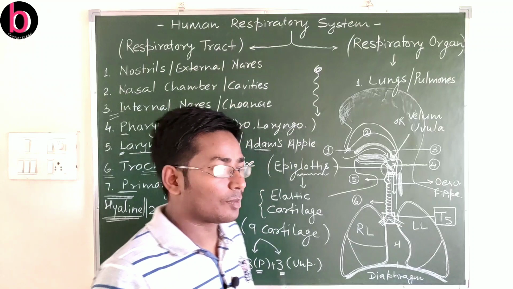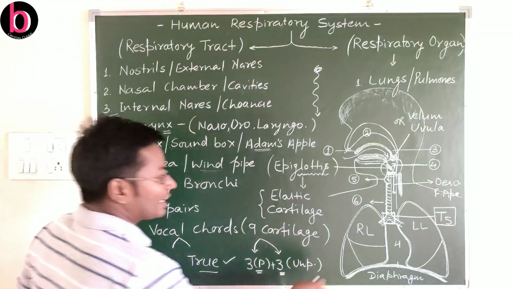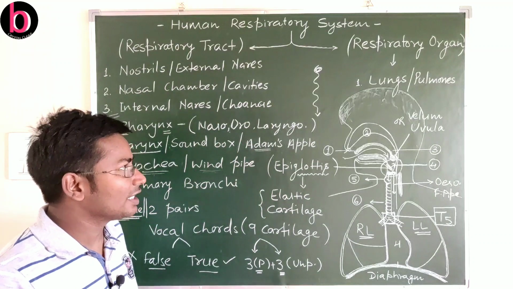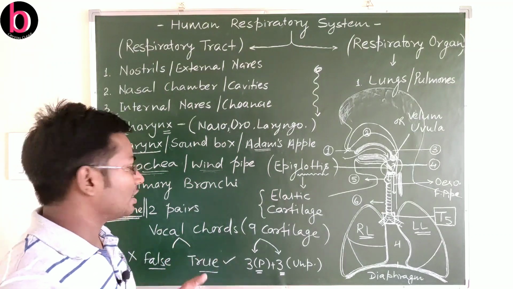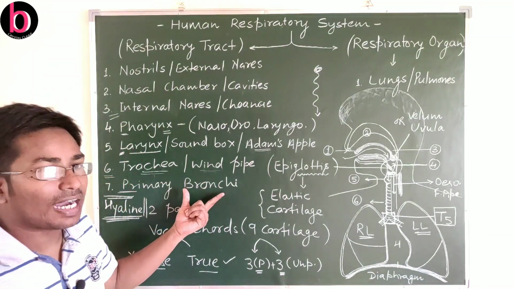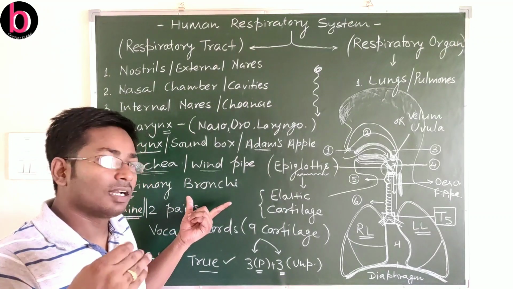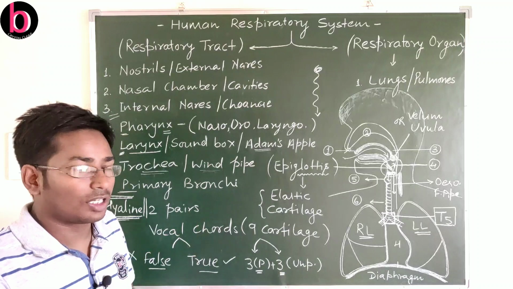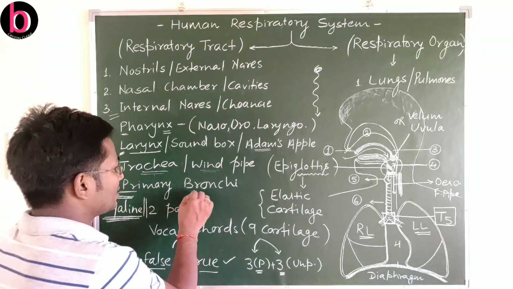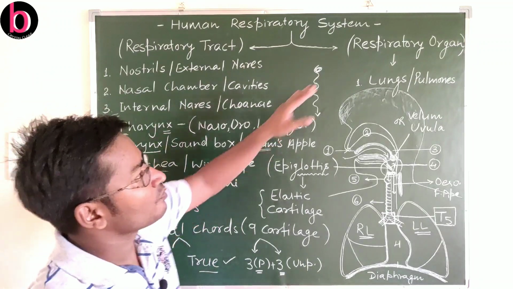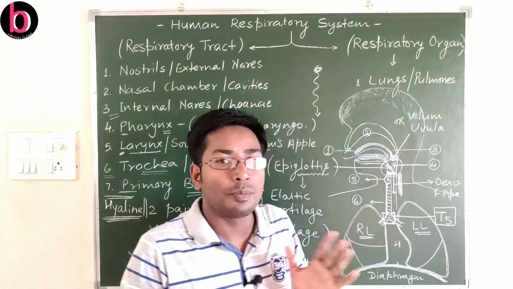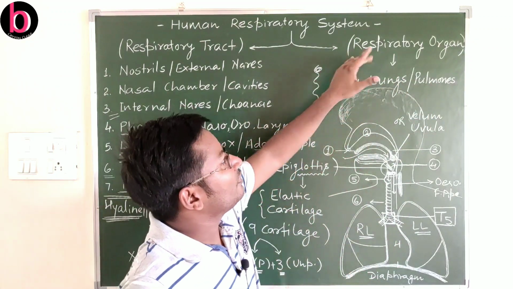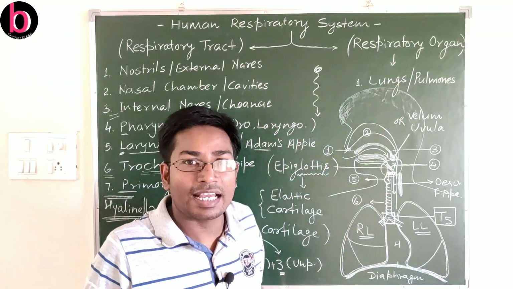These primary or principal bronchi enter into their respective sites of the lung, and inside these lungs there will be further division of the bronchi into secondary, tertiary, terminal, primary and respiratory bronchioles. All these divisions we will discuss in the lungs or pulmones, that is the respiratory organ. So we will cover this in the next coming lecture.